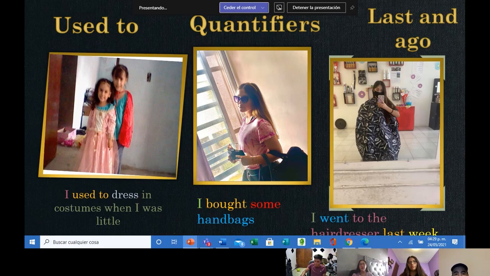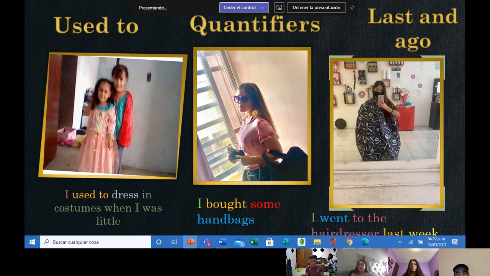If you want to ask about something that is uncountable, we use how much. Here, as you can see in the presentation, I wrote I bought some handbags. There's the subject, then I use the verb in past, and then the quantifier plus the countable noun, which in this case is handbags.